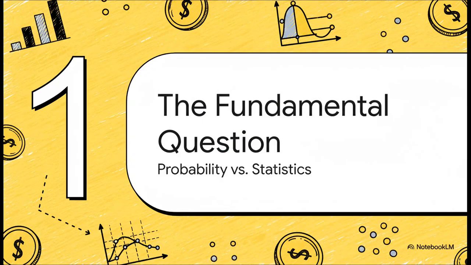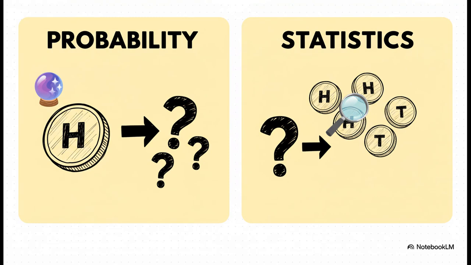Now, to really get a grip on this, we've got to first talk about the crucial difference between two fields that can seem really similar: probability and statistics. They're like two sides of the same, well, coin. Think of it this way. Probability starts with a known fact. It says, okay, I know this is a fair coin. The chance of heads is 0.5. Given that, what's the probability I'll get 4 heads in 5 flips?